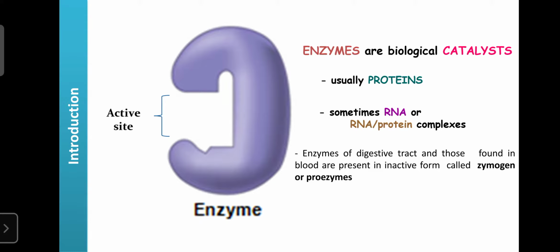Enzymes are present in the digestive tract, and the same enzymes are also found in the blood.